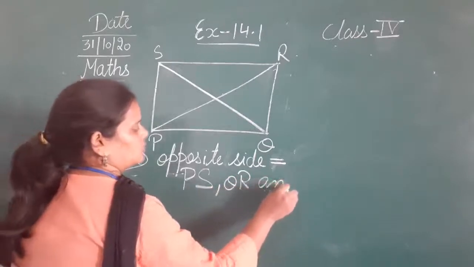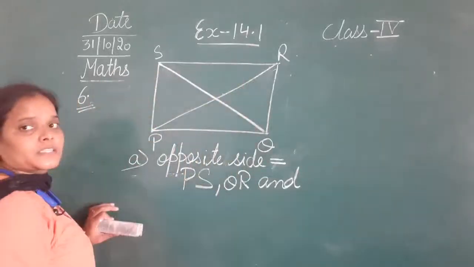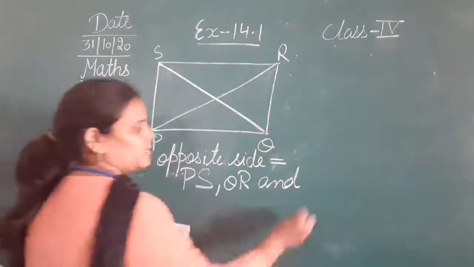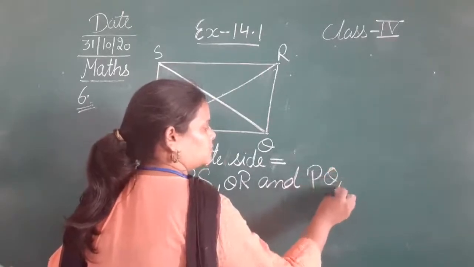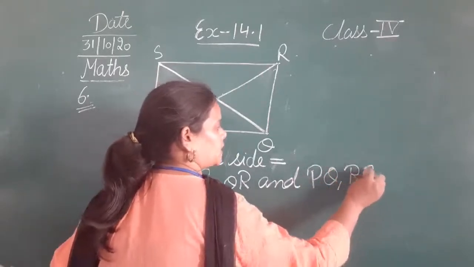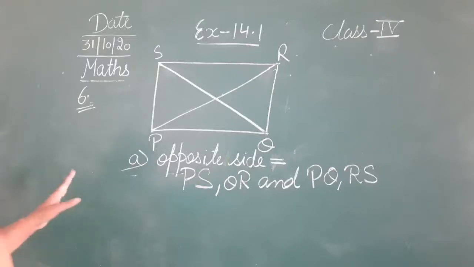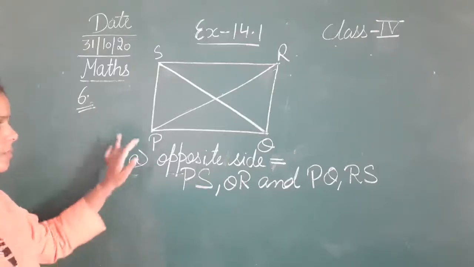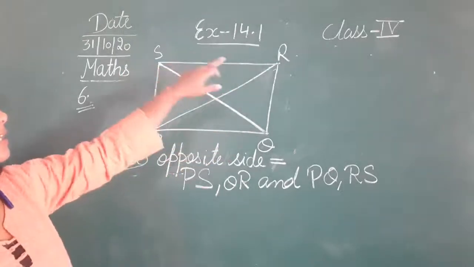Second, PQ and RS. These are also the opposite sides, so you will write PQ and RS. So these are also the opposite sides of this given rectangle. Okay? So ये अभी हमसे पूछे तो opposite sides कौन कौन से? PS and QR. Next is PQ and RS.